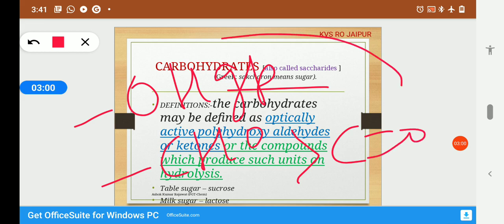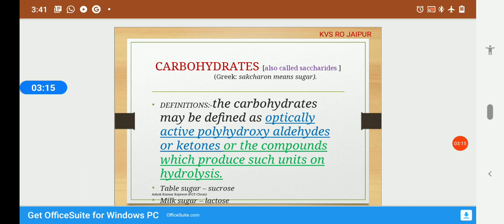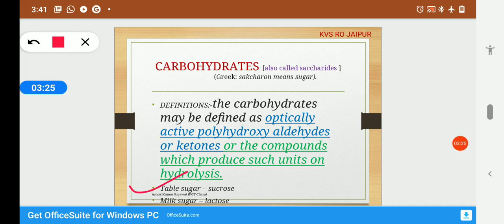So all these three are essential components of their structure. The examples are table sugar, the sucrose, and milk contains lactose sugar in it.